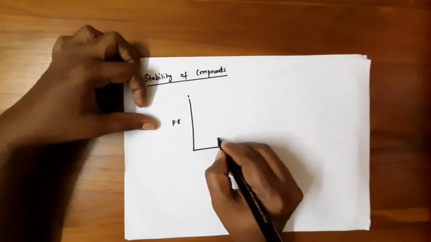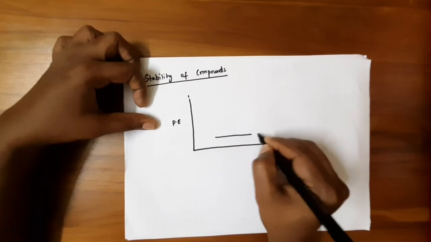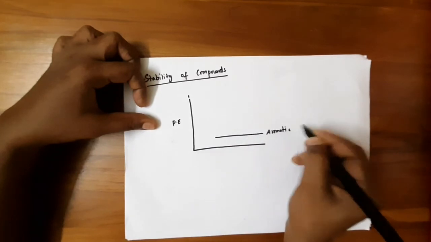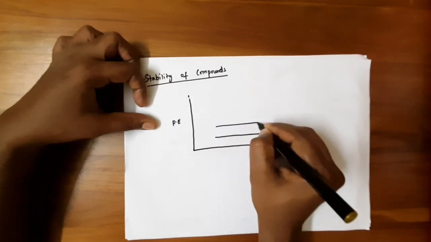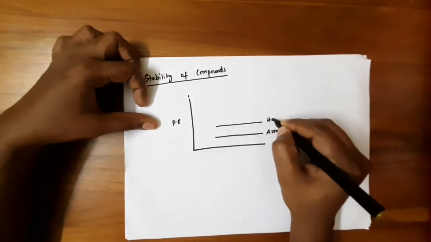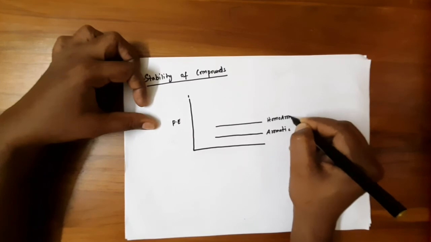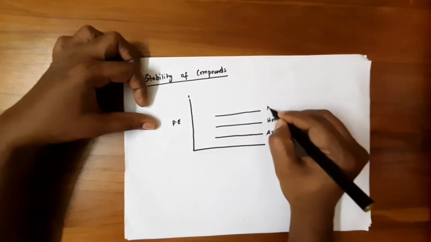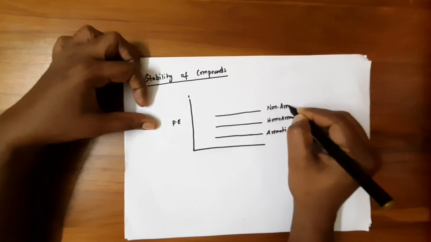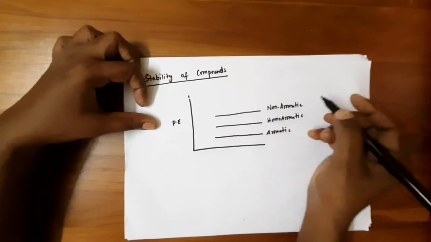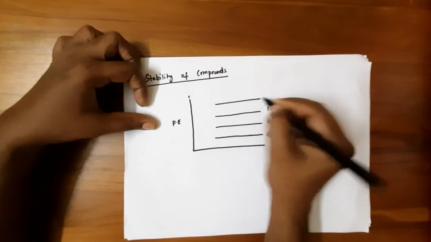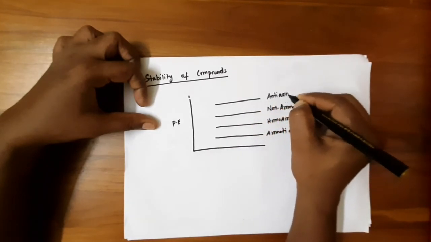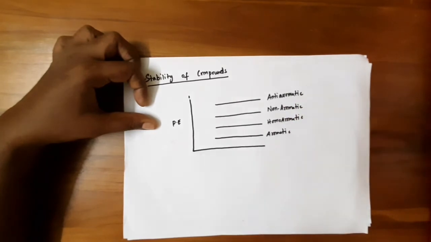For this, the aromatic compounds fall below, then homoaromatic, then non-aromatic, then anti-aromatic.